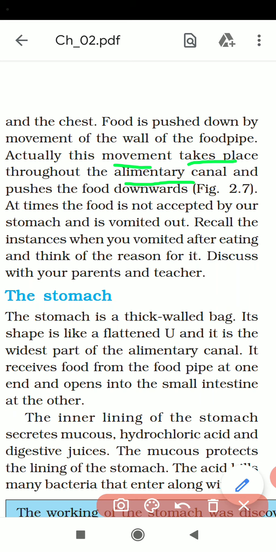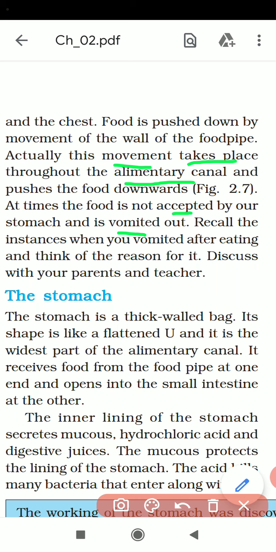At times the food is not accepted and our stomach vomits it out. If you are overeating, that means you are taking food which is not needed, your stomach is already full, then what happens? Vomiting. Recall the instances when you vomited after eating and think of the reason. The reason for our vomiting is overeating.